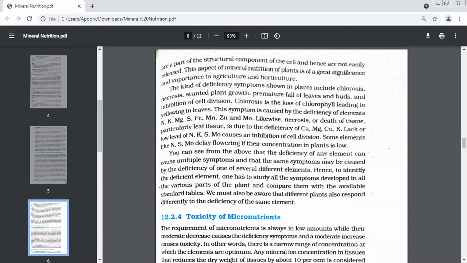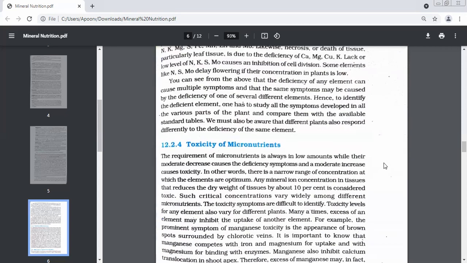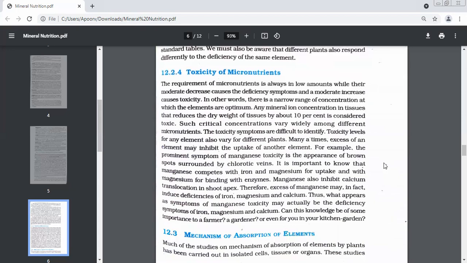Mobility of elements. We all remember the names, which elements are mobile, which ones are not easily mobile. And that is why the symptoms appear as they do. Then we said what all deficiency symptoms are there. We did chlorosis, necrosis, and then we did about each element. That is, yes, this element is going to cause this kind of deficiency symptom.